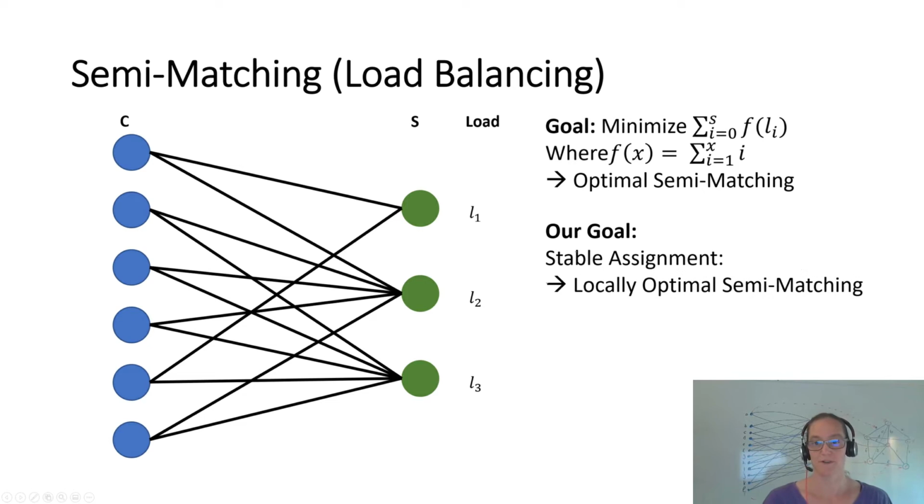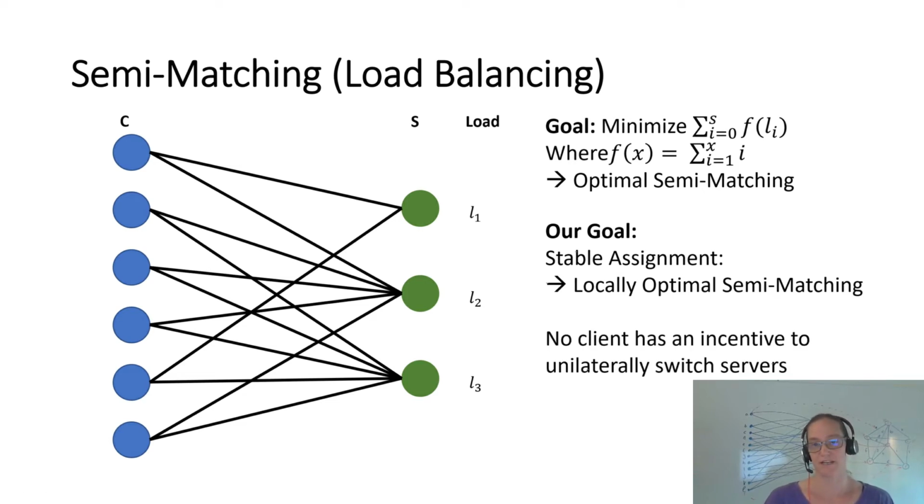In this work, we are not focusing on the optimal semi-matching, but our goal is a stable assignment. A stable assignment is also known as a locally optimal semi-matching. And this means nothing else than locally each client is happy. So a client being happy means that it has no incentive to unilaterally switch the server.